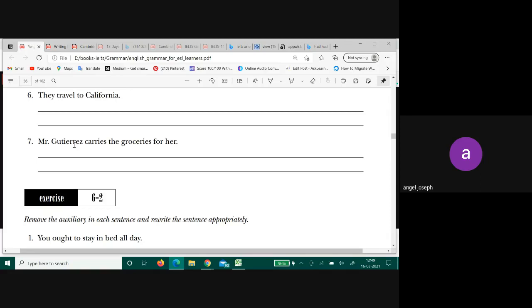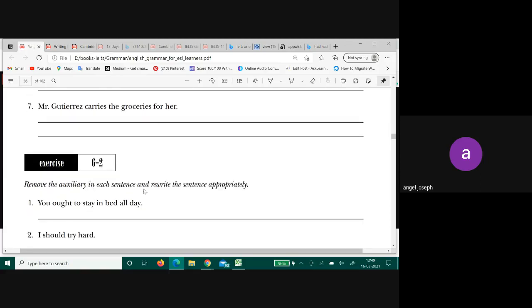Now, when you added Mr. Gutierrez can, what is it showing you? Can is used as which tense? Present simple, right? Who is showing the tense now? Can. Who became the finite verb? Can became the finite verb. Carry became what? The infinitive. It was a role reversal, if you can think of it like that. Can took the role of carry. And carry was left without any tense. It became an infinitive.